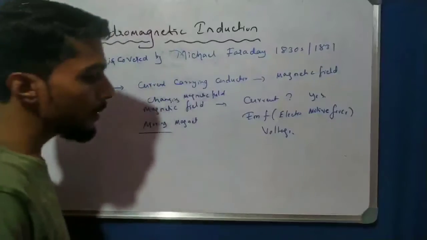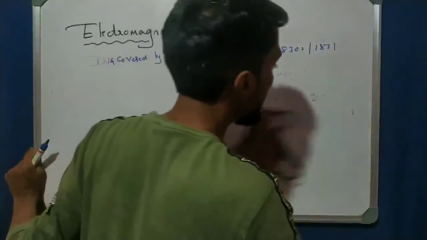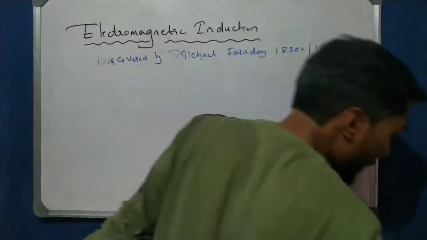So I can write the sentence here. This is Michael Faraday's concept, electromagnetic induction.